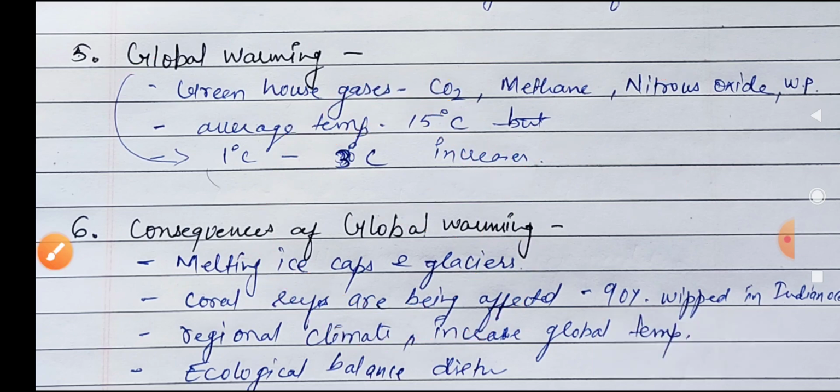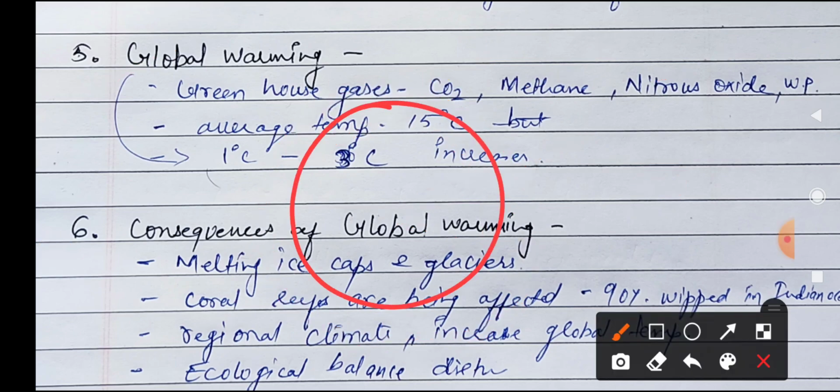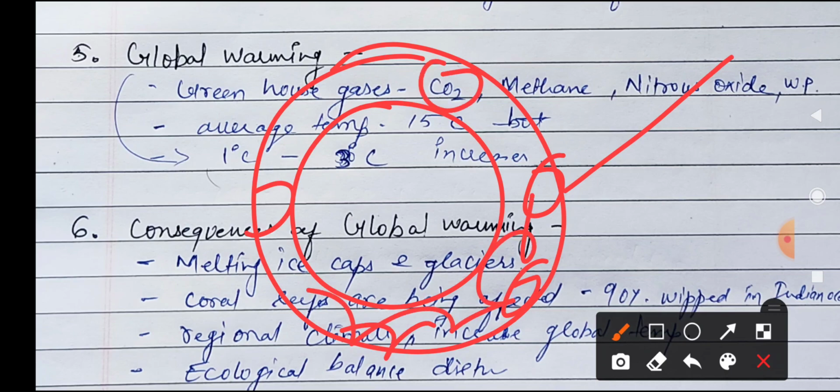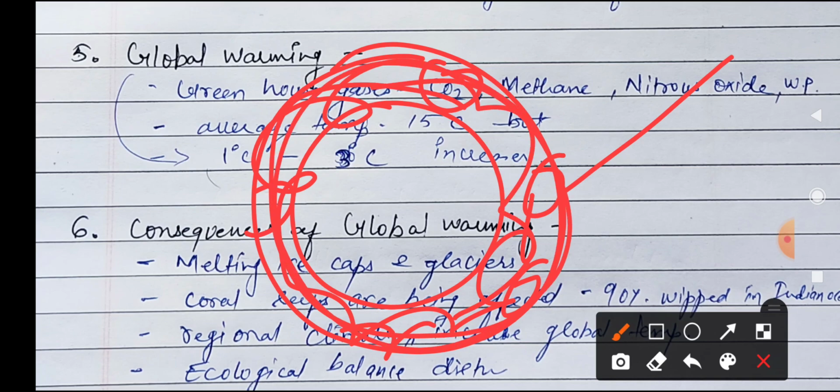So what are they doing? Surrounding the earth, this atmosphere absorbs heat in the daytime, and at night it releases heat to the earth, and that's why it maintains the temperature of the earth. This effect is called the greenhouse effect. The balance of heat which is required for sustaining life is called the greenhouse effect.